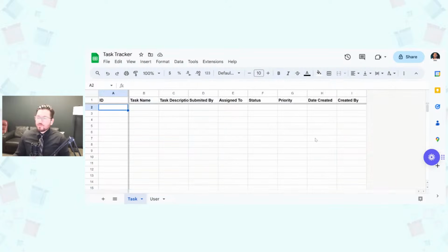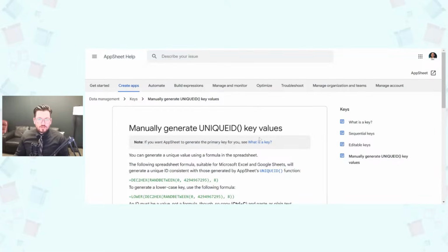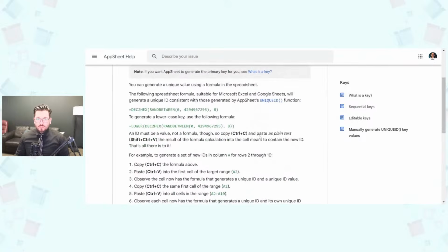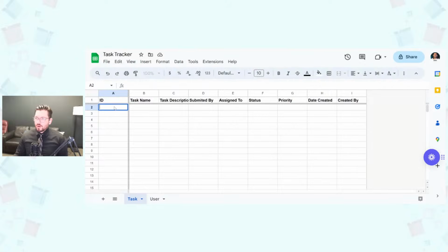Okay, and I'll give you one more free tip because I like using this one as well. So I usually go and search for manually generated unique ID values, and this is just a great little spreadsheet formula if I want to enter some values for my Google Sheet before I enter it into AppSheet, and I can copy and paste it right there. And let's do 3 values there. Okay, and then I'm gonna go over here real quick, get some data for us.